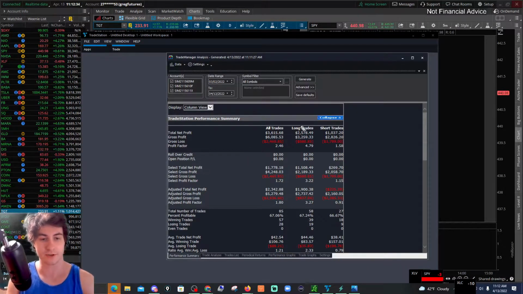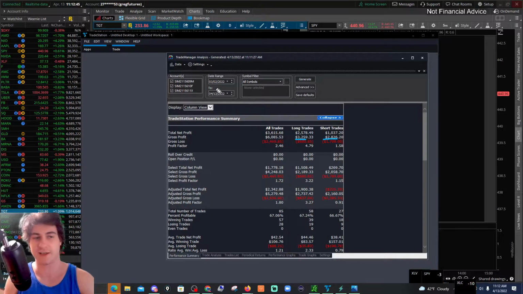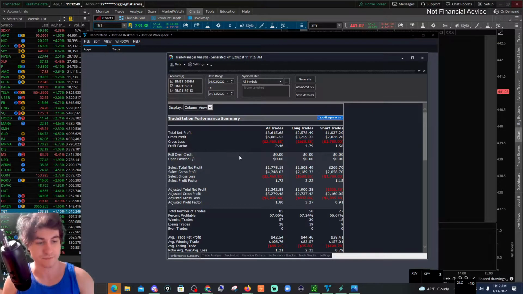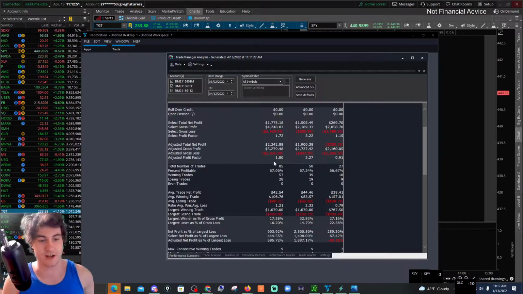So you can see a lot more profit on the long trades. And you can see the short trades. So there's the total profit, the net profit. But more profit on the long trades than the short trades. The last month of March, the market was a little bit more bullish than it was bearish. And yeah, you can see all these different stats over here.